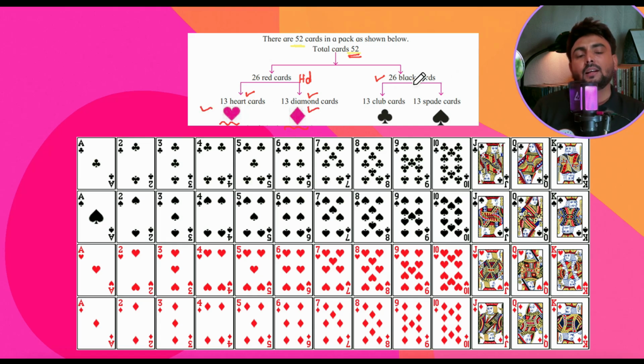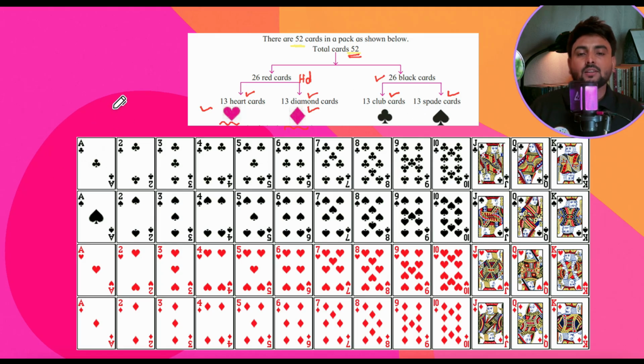In the same way, 26 cards are black, so in that also half is club and half is spade. So 13 club and 13 spade. Now you tell me, total number of cards are how many? Total cards are 52. Out of that half, that is 26, 26. 26 are red and 26 are black. In red we have heart and diamond, 13 heart, 13 diamond, and then we have 13 spade and 13 club in the black cards. I hope it is quite clear to you.